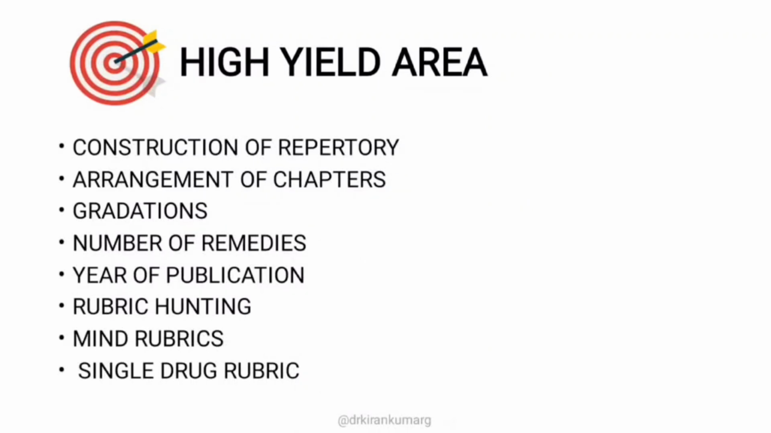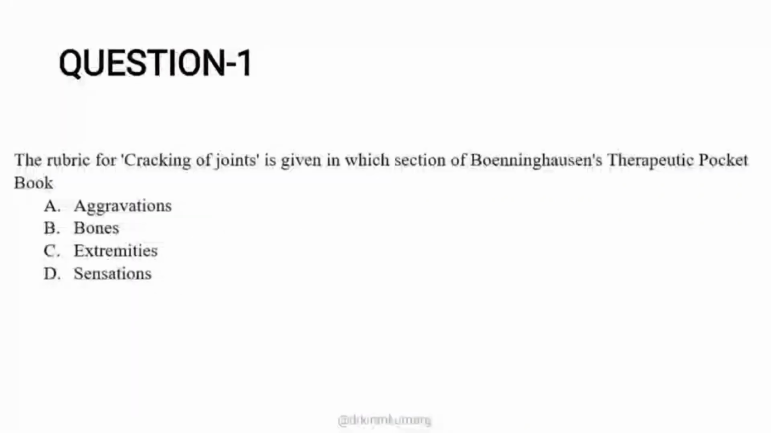Moving on to the first question: the rubric for cracking of joints is given in which section of BTPB? Whenever you read the question, always be very thorough about which repertory they are asking the question on. They have mentioned the rubric, we need to identify the chapter. Aggravation is quite ruled out because it's a general aggravation, and cracking of joints is nowhere related to aggravation. The only probability you can suspect is extremities or sensation.